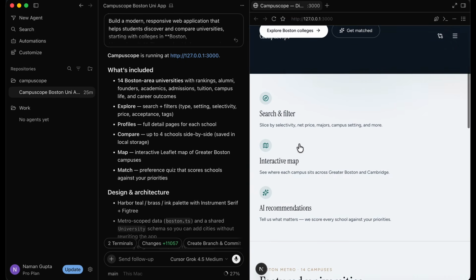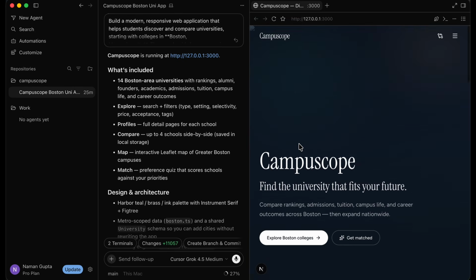So this is the application right over here. We're going to check it out in detail in Chrome. So what I'm going to do is take this and put it into Chrome, and then we'll be able to explore our application inside our actual browser.